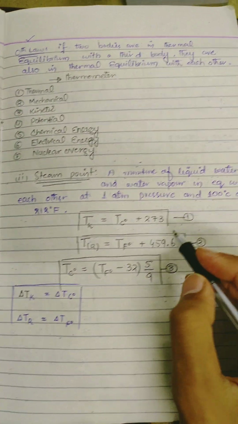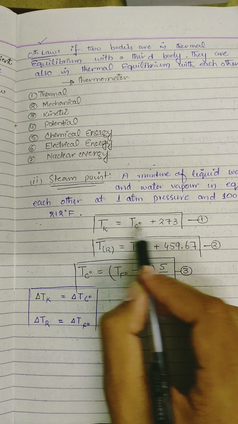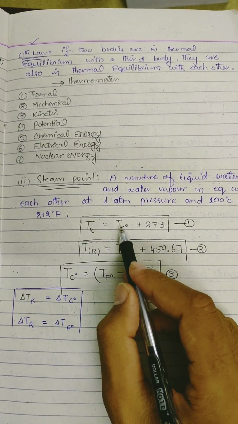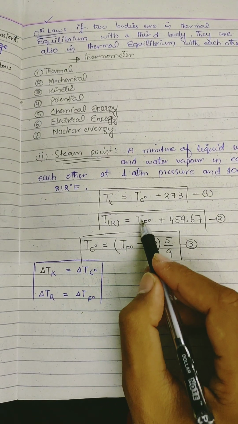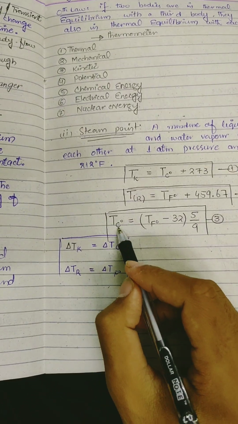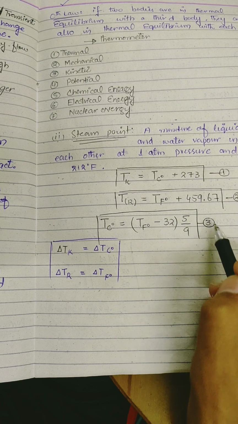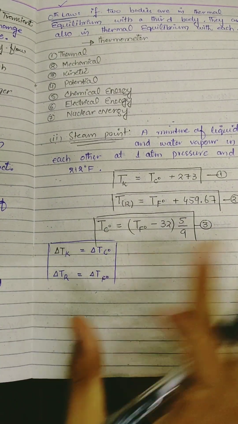Now the relations between temperature scales: temperature in Kelvin is equal to temperature in centigrade plus 273. Temperature in Rankine is equal to temperature in Fahrenheit plus 459.67. Temperature in centigrade is equal to temperature in Fahrenheit minus 32, times 5/9. So these are the relations between different types of temperature scales.